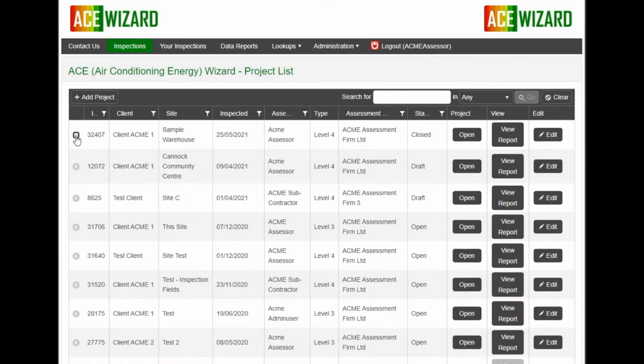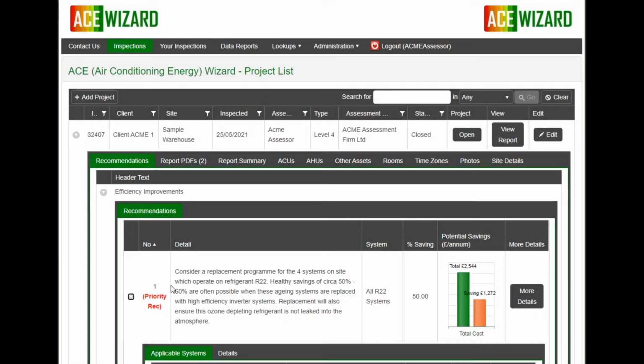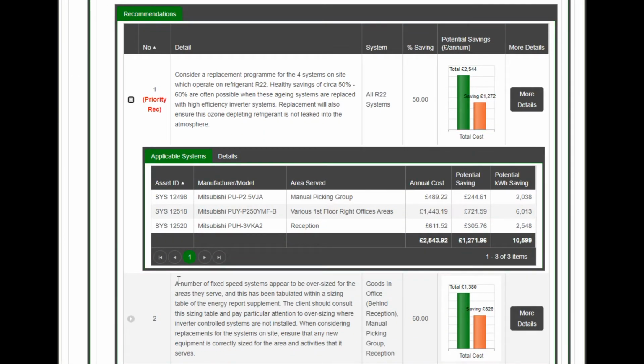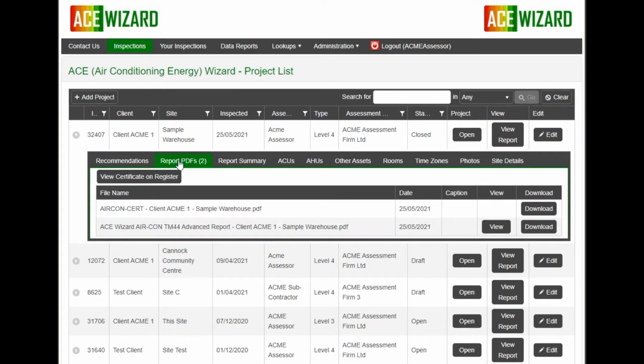But the ACE reporting system isn't just about the assessor. The end client can also review the data from within ACE, analysing the recommendations made by the assessor. In addition to the PDF reports, ACE provides a direct link to the certificates held on the government register.